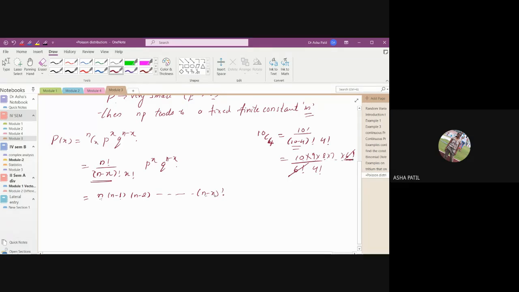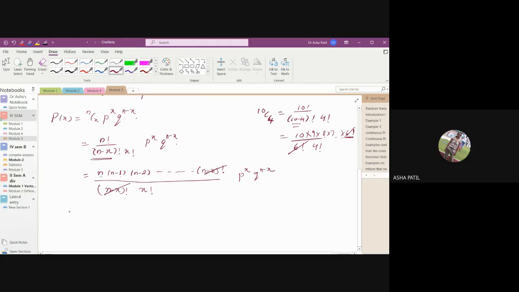So here we'll write n minus x factorial divided by, we have again n minus x factorial, and x factorial, p raised to x, q raised to n minus x. Now this n minus x factorial gets cancelled. You have n, n minus 1, n minus 2.